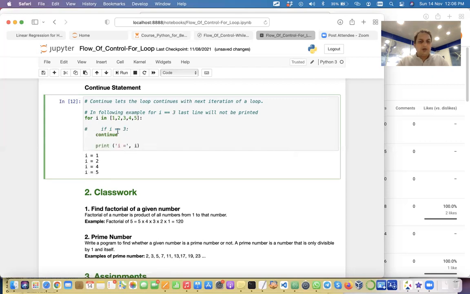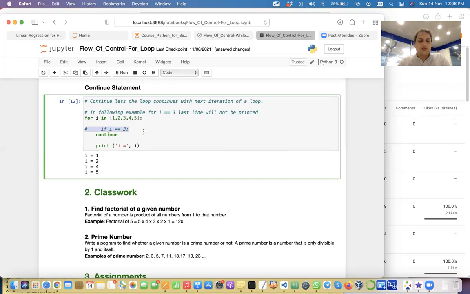then what do you think will happen? What do you think will happen now? If I run, for the first 2 times it will stop, and from the third time only it will be executed. Okay, I have commented this line of code. You know that a commented line of code will be ignored. Oh yes, I did not see that. Yeah, so I commented this, so this will be ignored.